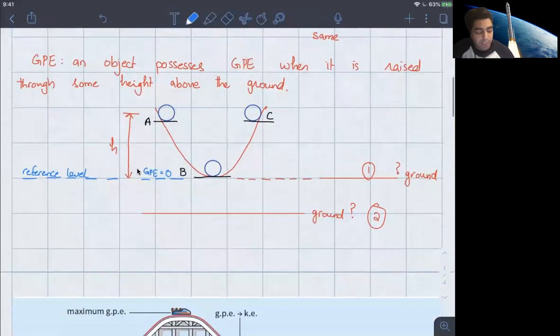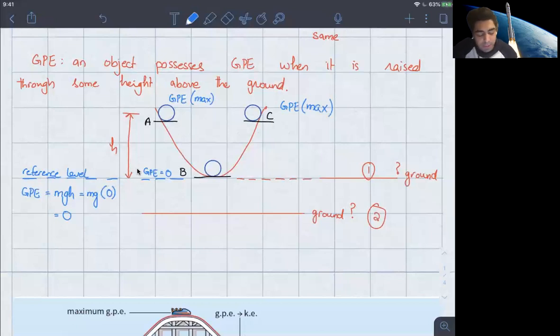And again, why exactly is it 0? Because the equation to calculate the gravitational potential energy is mgh. So when h is 0, it doesn't matter what the mass of the object is, m times g times 0 is always going to give you 0. Now, at position A, the gravitational potential energy is going to be at its maximum. Similarly, at C, the gravitational potential energy is going to be at its maximum as well.